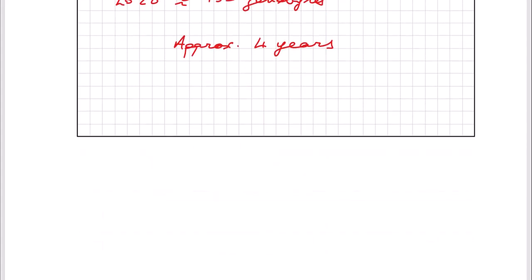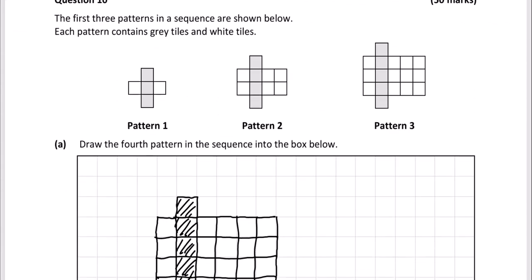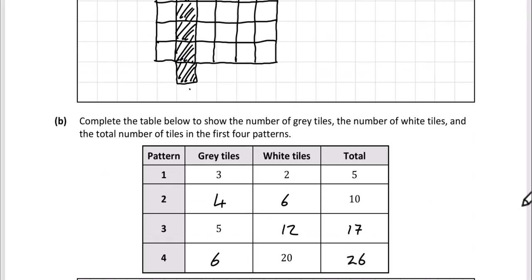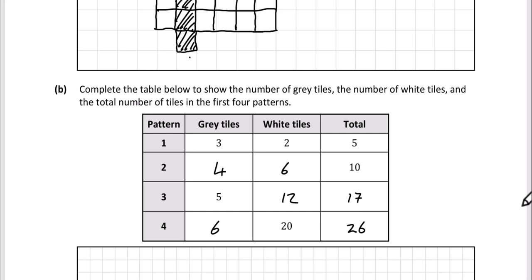Okay, so let's move on to question 10. The first 3 patterns in a sequence are shown below. Each pattern contains grey tiles and white tiles. Part A then says to draw the 4th pattern in the sequence into the box below. So I've done that here. Part B, complete the table below to show the number of grey tiles, the number of white tiles, and the total number of tiles in the first 4 patterns. Again, I've done that here.